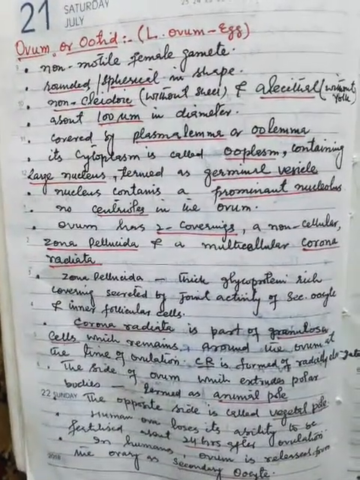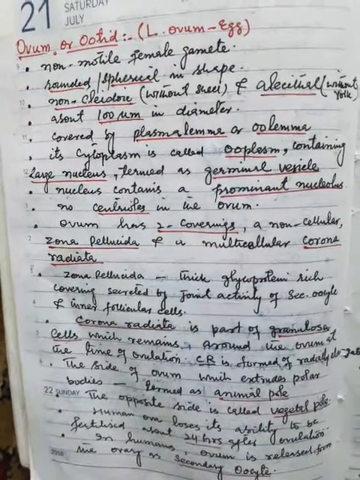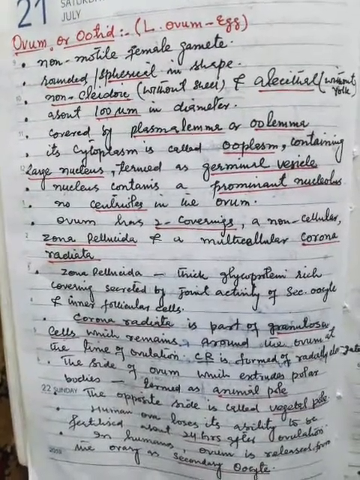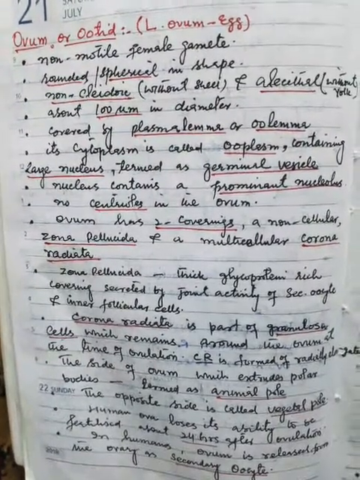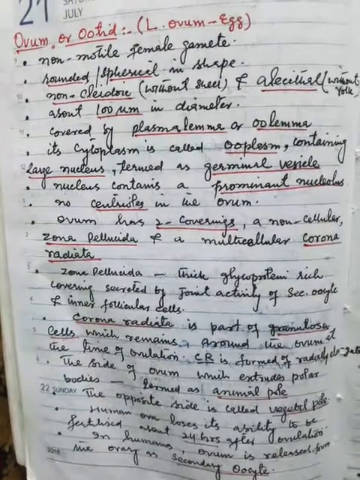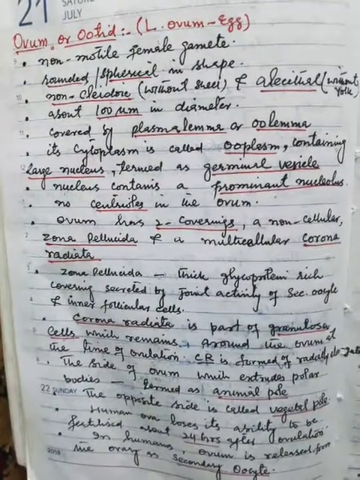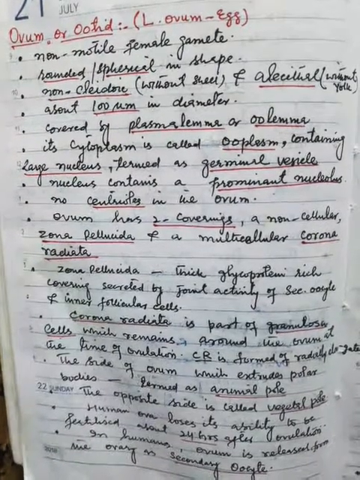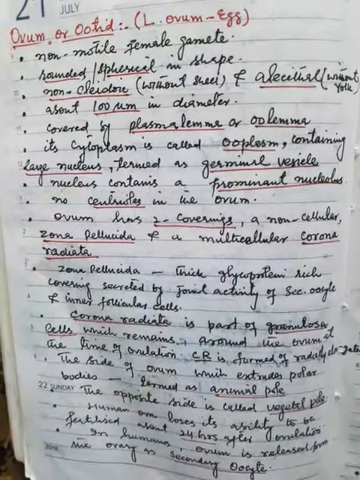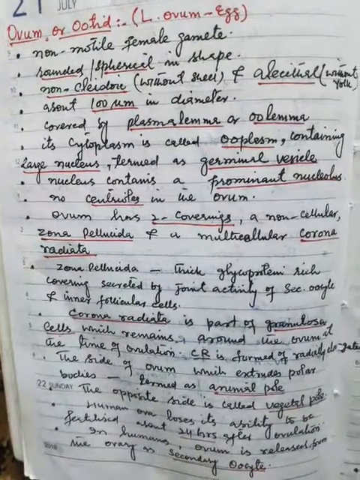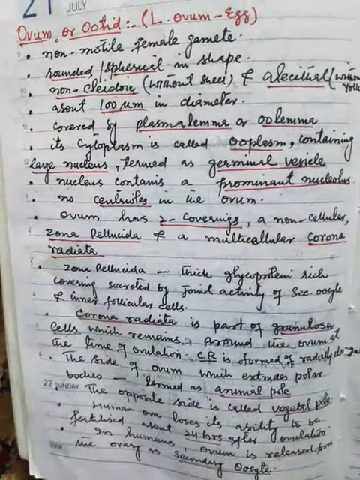Ovum or ootid. Ovum is from Latin. Ovum in Latin means egg. Ovum is a non-motile female gamete. It is rounded or spherical in shape. It is non-cleidoic, that means it is without shell, and alecithal, that means without yolk. The ovum is about 100 micrometers in diameter.